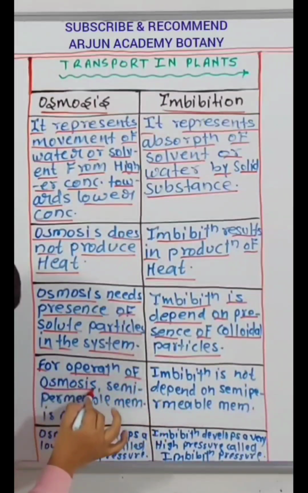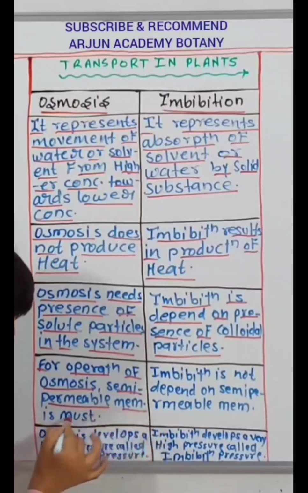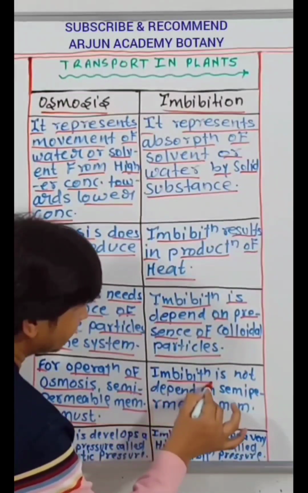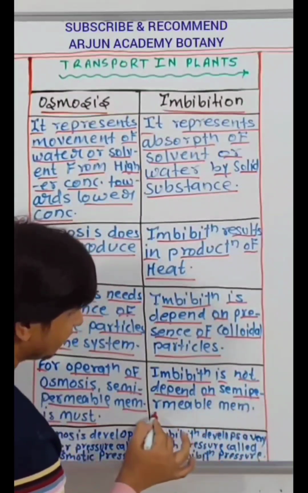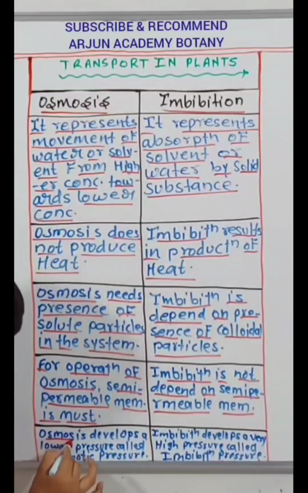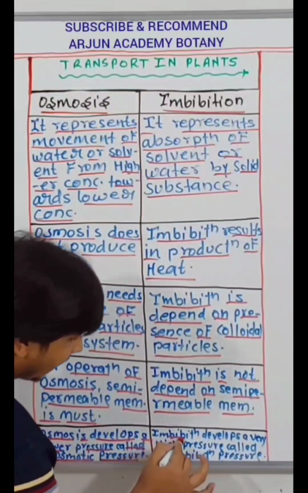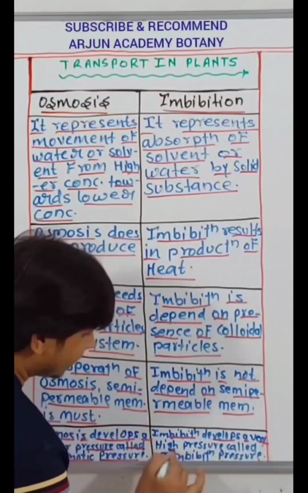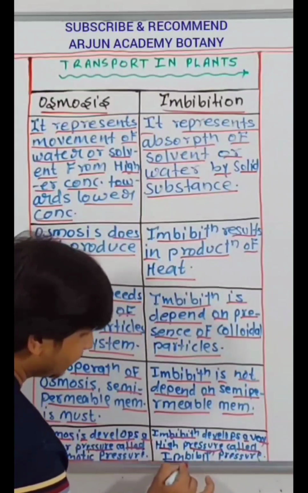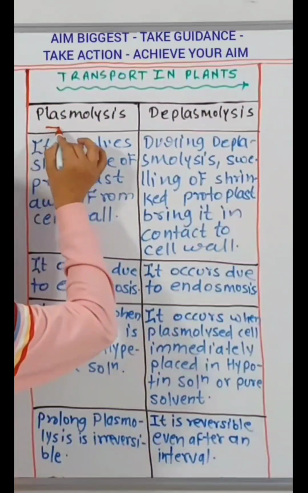For operation of osmosis, semi-permeable membrane is must. Imbibition is not depend on semi-permeable membrane. Osmosis develops a lower pressure called osmotic pressure. Imbibition develops a very high pressure called imbibition pressure.